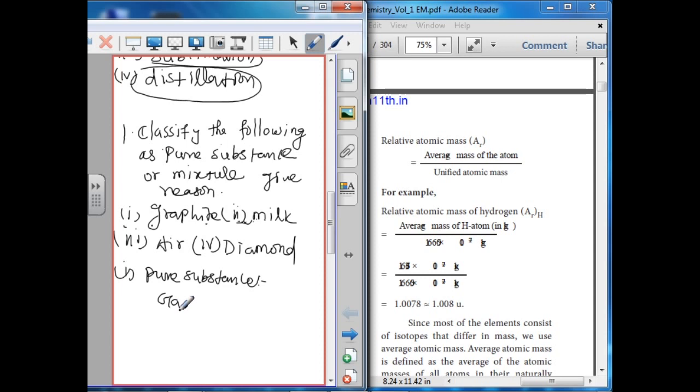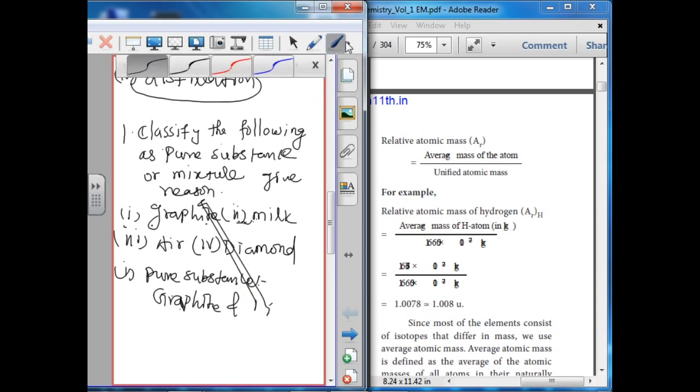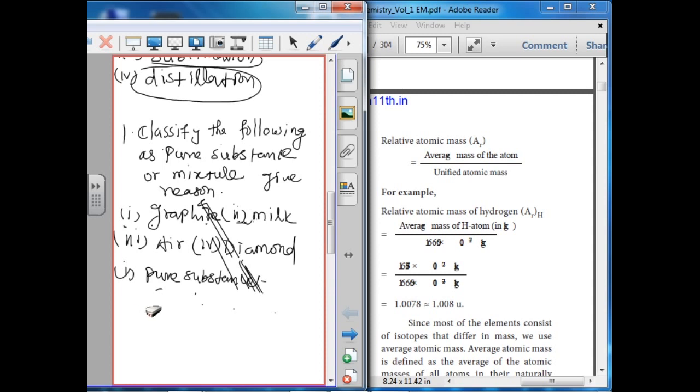Graphite and diamond, because both are made up of only one kind of atom, carbon.